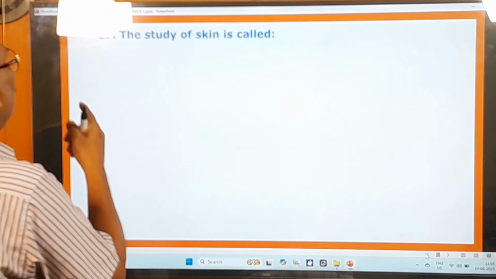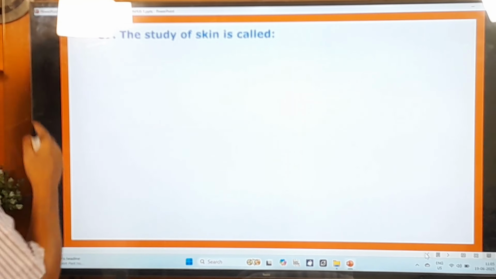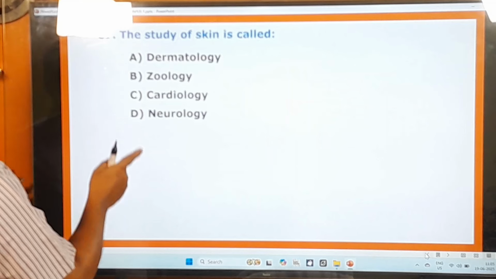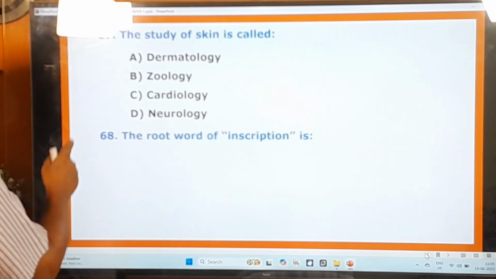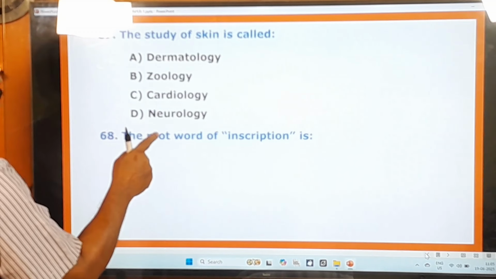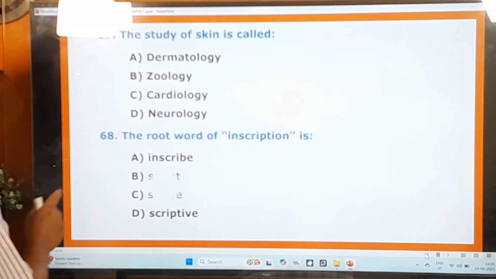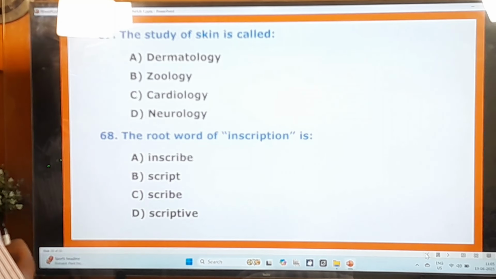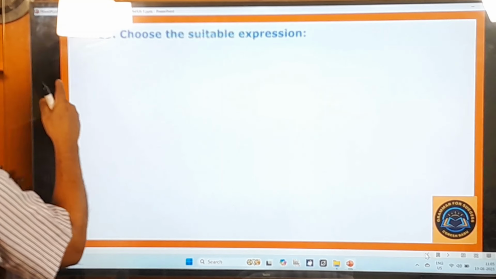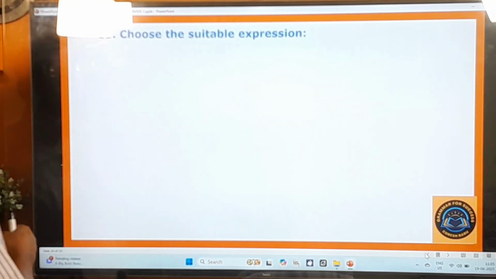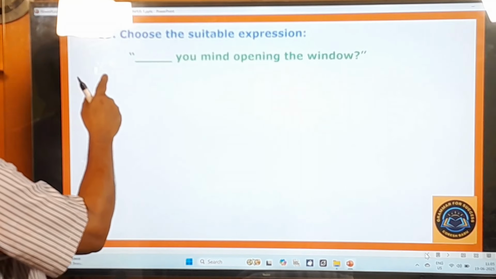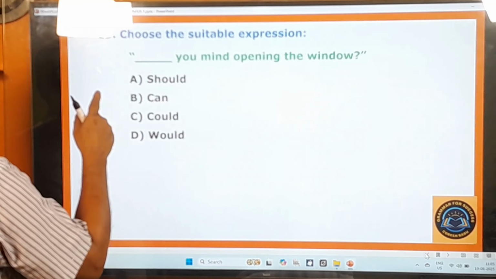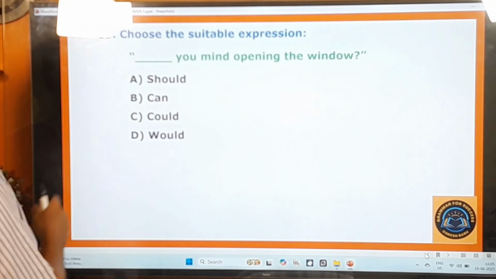67th question. The study of skin is called dermatology, zoology, cardiology, neurology. 68th question. The root word of inscription is inscribe, script, scribe, scriptive. 69th question. Choose the suitable expression. Dash you mind opening the window? Should, can, could, would.